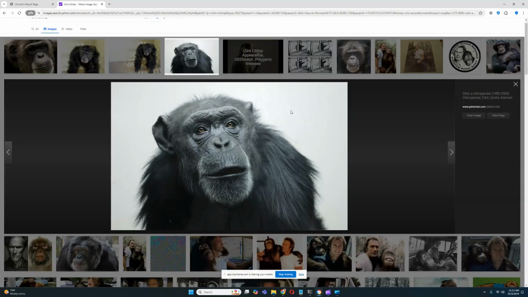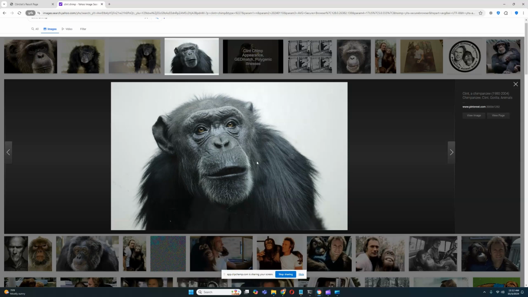Now, Clint Chimpanzee. What's interesting about this individual is that this is the first chimpanzee to have his genome sequenced. The earliest ape to have his genome sequenced was Clint Chimp, and he died in 2004 from a heart attack. It is actually very common for chimpanzees to die of heart-related issues.